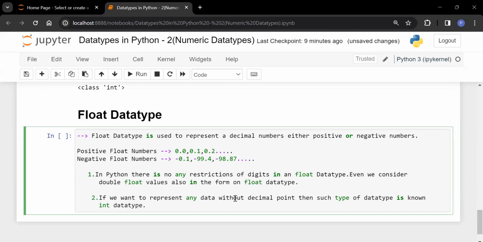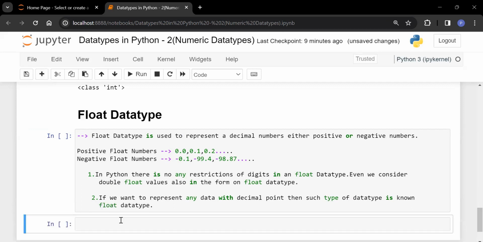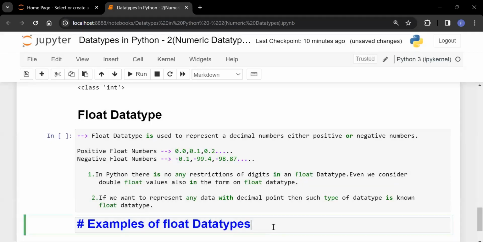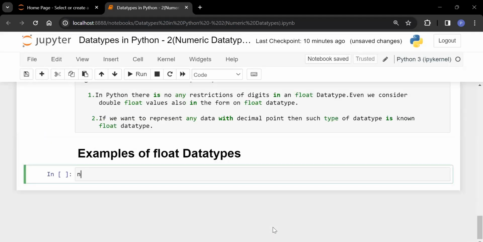If we want to represent any data with a decimal point, then such type of data type is known as float data type. Let me take a few examples of float data types. Now, first example, num is equal to something like 0.0.